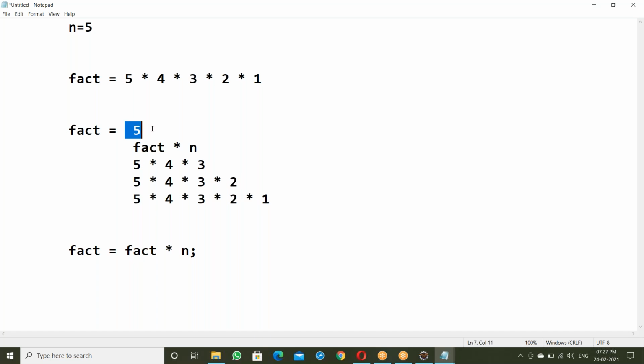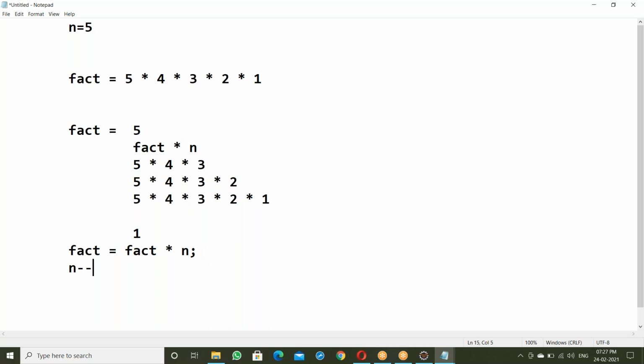So first time n value is 5. So fact equal to fact into n, it is a multiplication. Initial value of fact is taken as 1 here. Suppose for sum, if it is plus operation, initial value is 0. But for multiplication, if it is 0, everything becomes 0. So multiplication is taken as 1. Initial value of fact is 1. So 1 into n, what is n value? 5. Next time what is n value? 4.